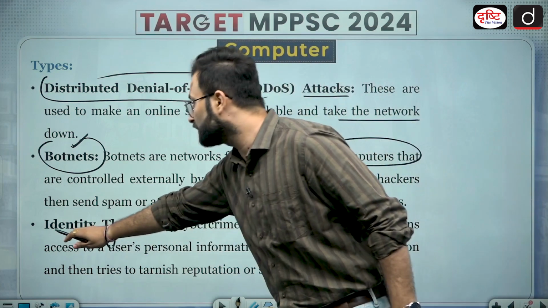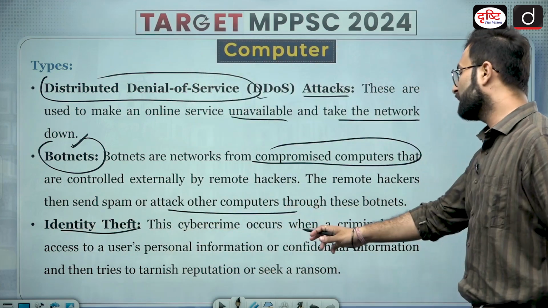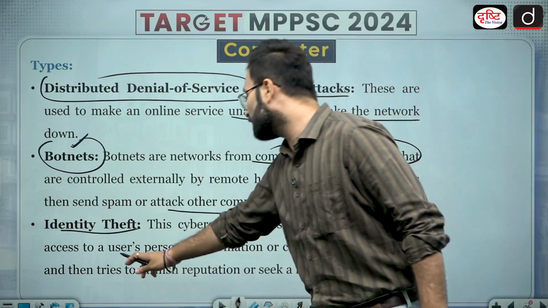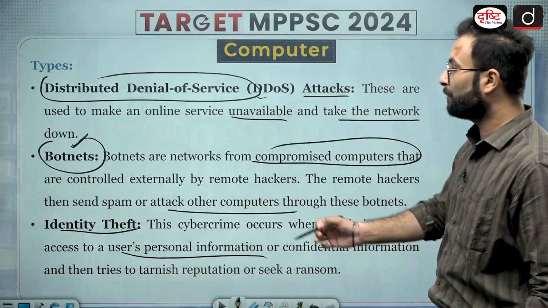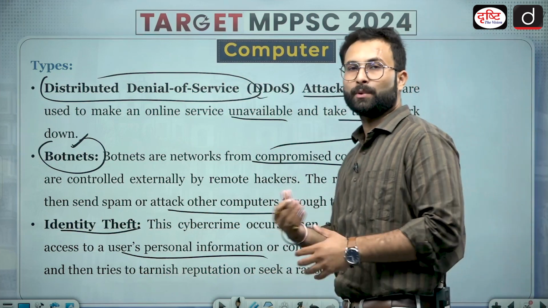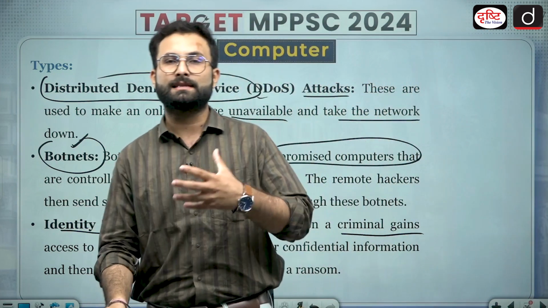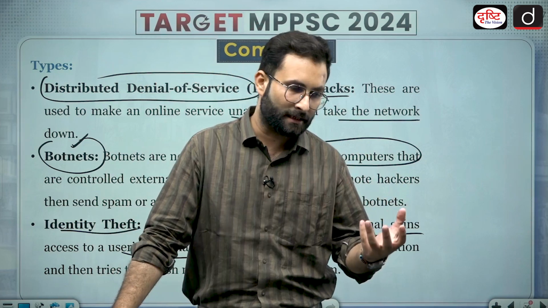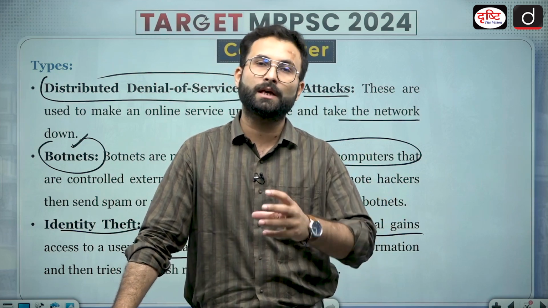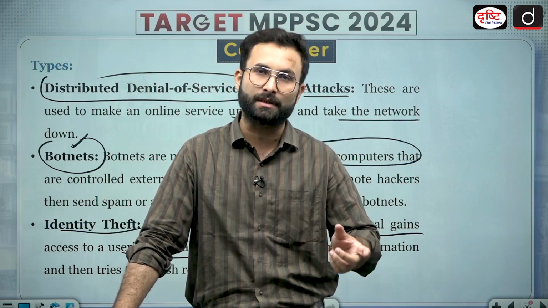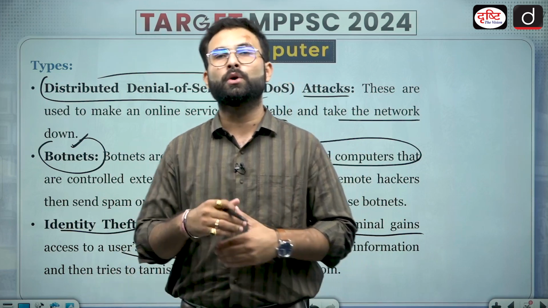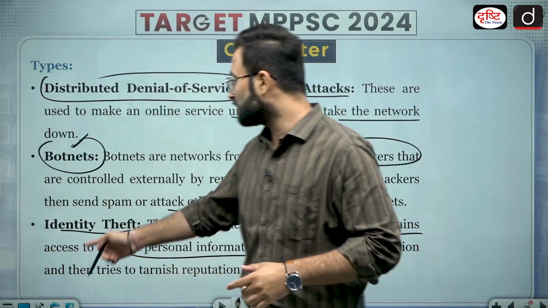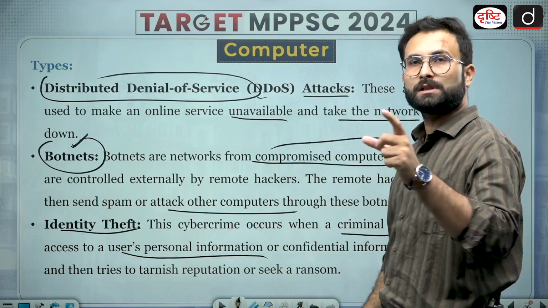Now identity theft. These cyber crimes occur when the criminal gains access to the user's personal information or confidential information, then tries to tarnish the reputation. So let's say someone has hacked your mobile or personal data, and now they are using this personal information against you, and they are trying to blackmail you or something. So that is basically identity theft, because they are using the personal information.